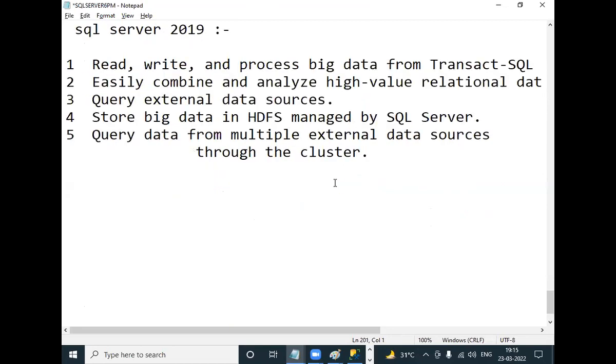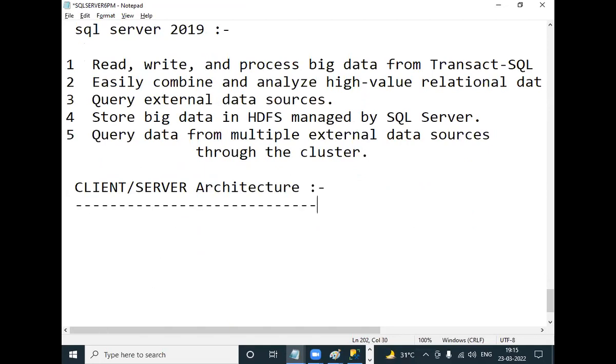For that, we need to discuss client-server architecture.